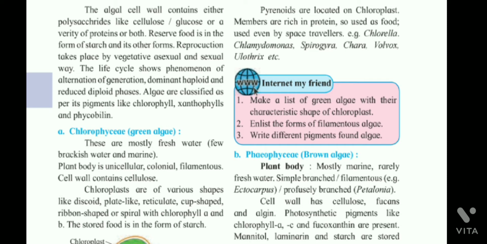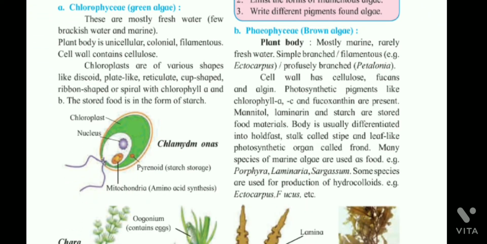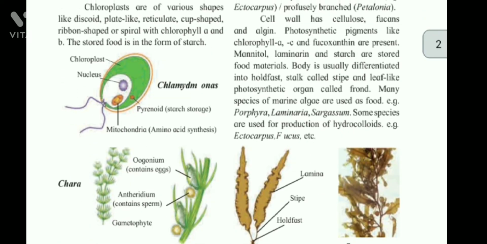Algae are classified as per their pigments like chlorophyll, xanthophylls and phycobilin. A. Chlorophyceae, green algae. These are mostly fresh water, few brackish water and marine. Plant body is unicellular, colonial, filamentous. Cell wall contains cellulose. Chloroplasts are of various shapes like discoid, plate-like, reticulate, cup-shaped, ribbon-shaped or spiral with chlorophyll A and B. The stored food is in the form of starch.